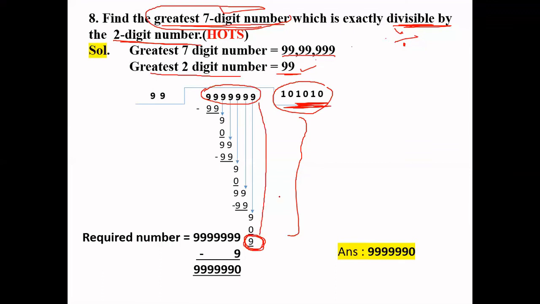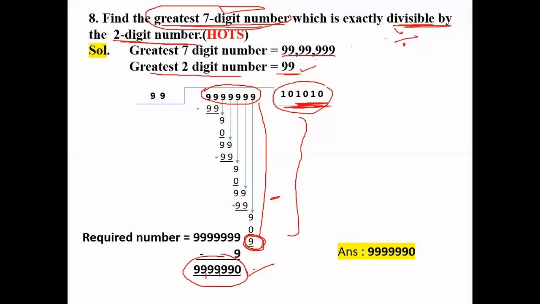We will subtract the given greatest 7-digit number and the remainder. Then you will get 99,99,990, right?